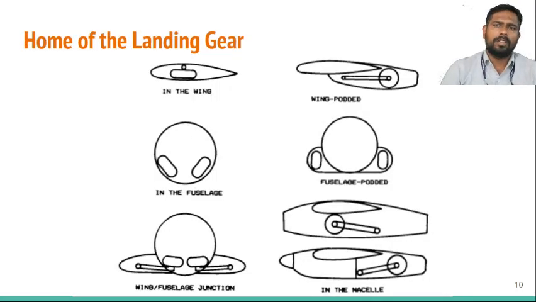These are the houses of the landing gear system: inside the wing or inside the podded fuselage, the wing-fuselage junction, or else in the nacelle. These are the different positions where the landing gear is housed inside the aircraft to generate a minimum amount of drag.